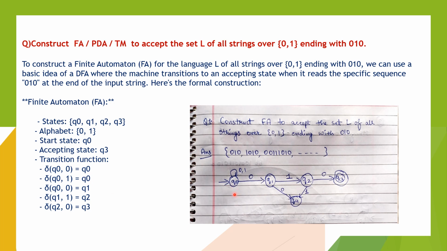So here we can see Q0 has a self loop which contains 0 and 1, and Q0 goes to Q1, then 1, and then we can see Q3 is the final state. So here Q2 goes to Q4 with the value 1 and Q1 goes to Q4 with the binary value 0.